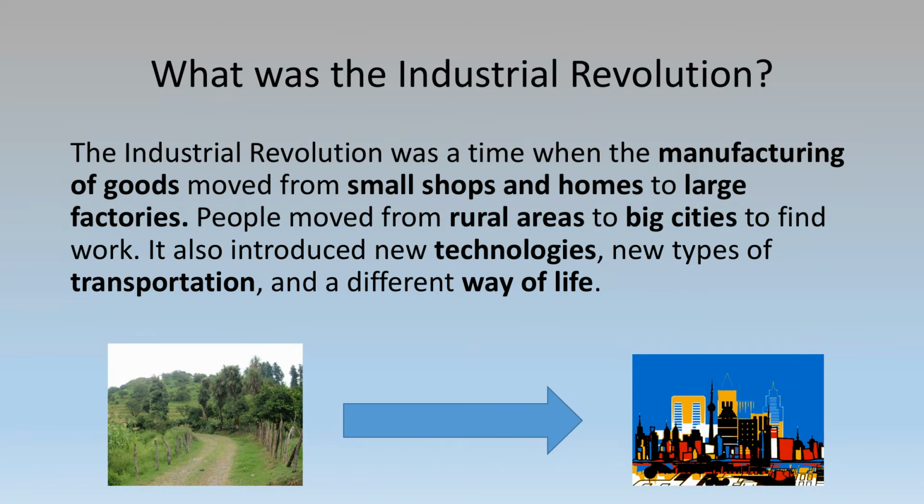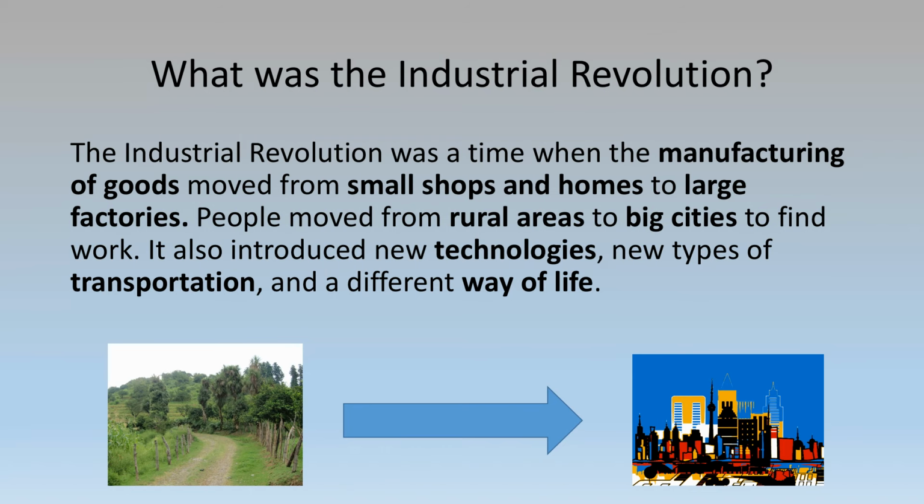So, what was the Industrial Revolution? Basically, the Industrial Revolution was a time when the manufacturing of goods, so making products, moved from small shops and homes to large factories. People moved from rural areas, which just means areas that don't have a lot of people or buildings and things like that, to big cities to find work.